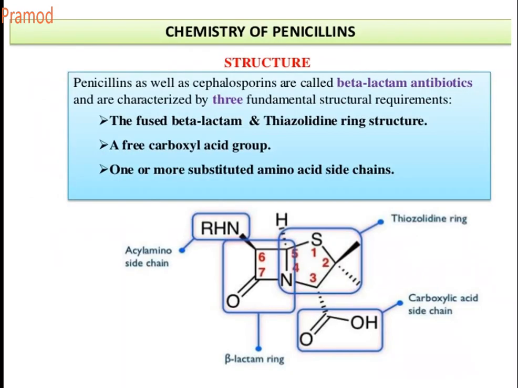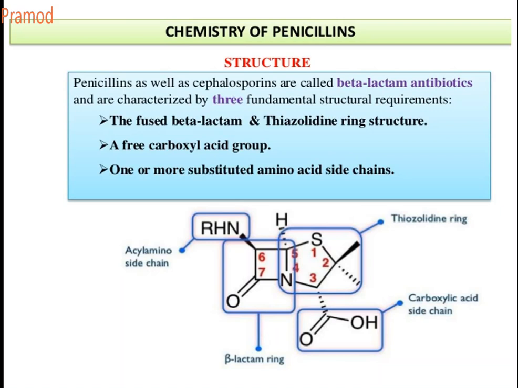So now let's go for the chemistry of penicillin. They are called beta-lactam antibiotics, as I mentioned, and they are characterized by 3 fundamental structural requirements. So what are the requirements? First thing, the fused beta-lactam ring.